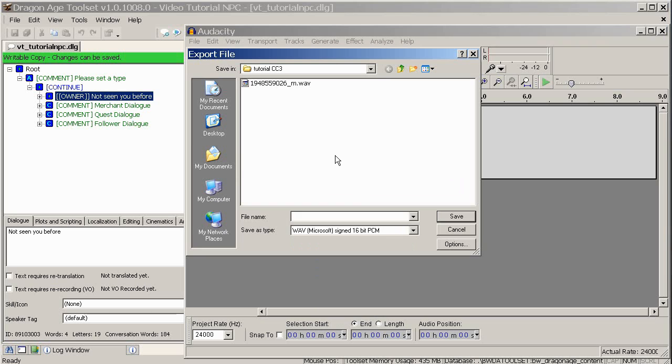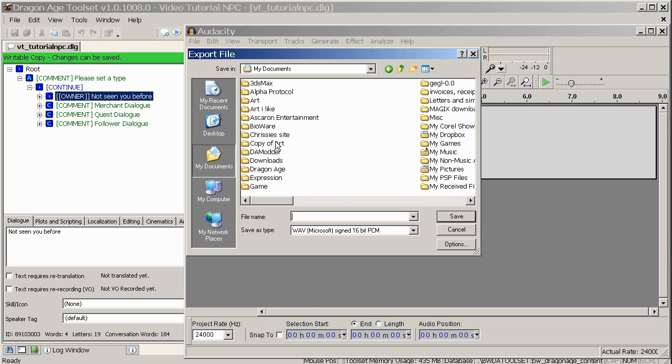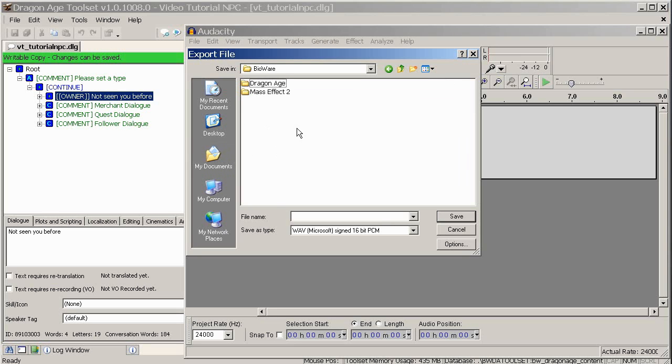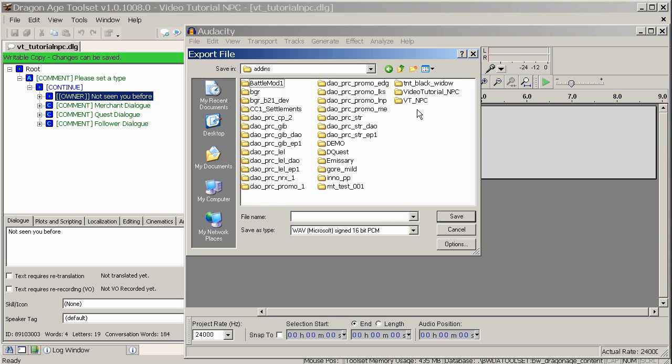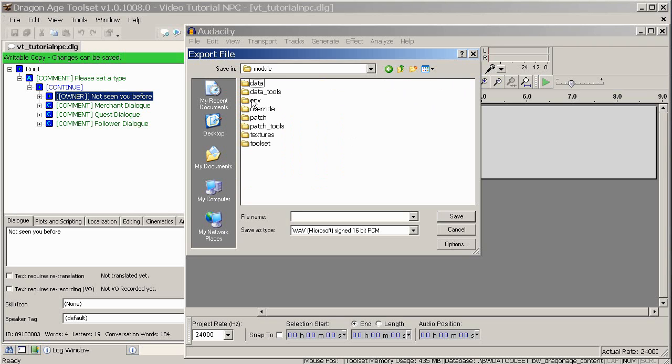And we want to put this in a very specific place. So in My Documents, BioWare, Dragon Age, Add-ins, and then the specific name of your folder. So remember I called my UID VT_NPC module override. Somewhere in here is fine.